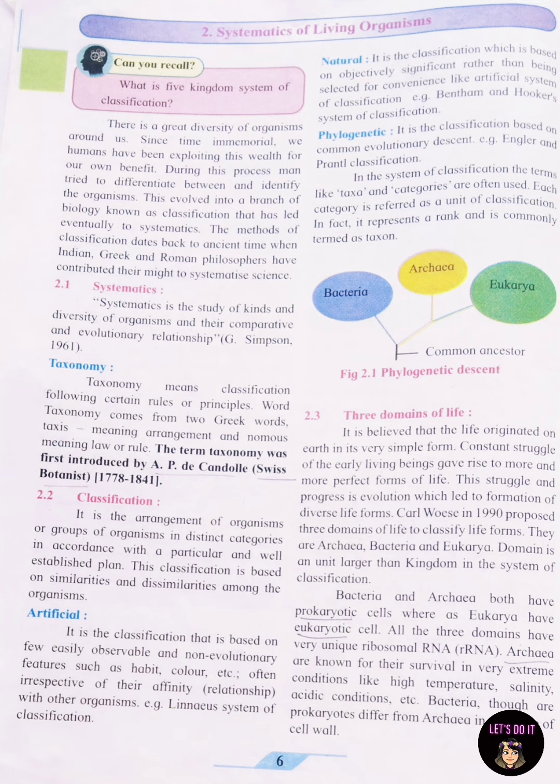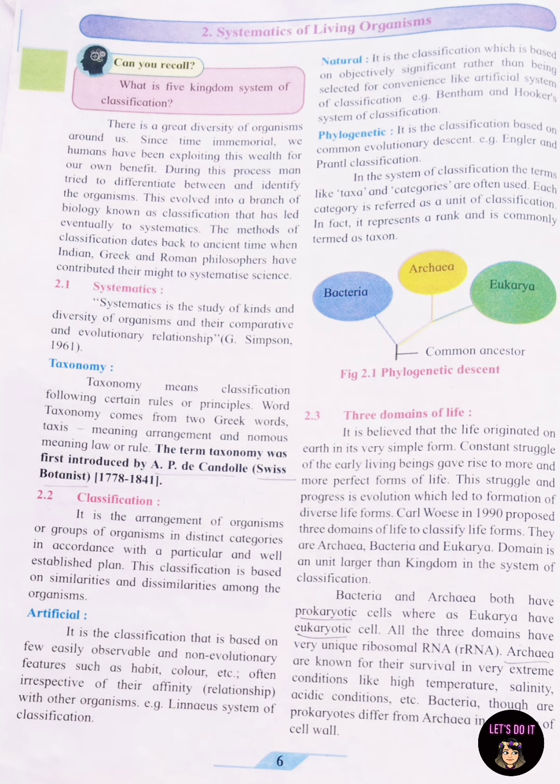Taxonomy. Taxonomy means classification following certain rules or principles. The word taxonomy comes from two Greek words. Taxis means arrangement and nomos means law or rule. The term taxonomy was first introduced by A.P. de Candolle, Swiss botanist, 1778 to 1841.